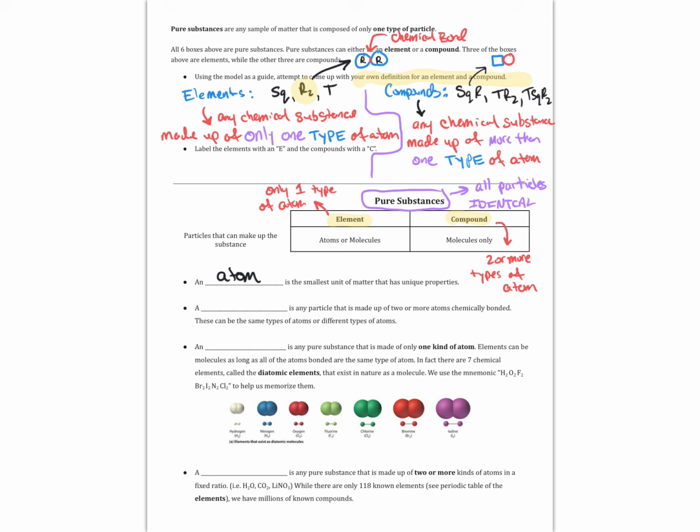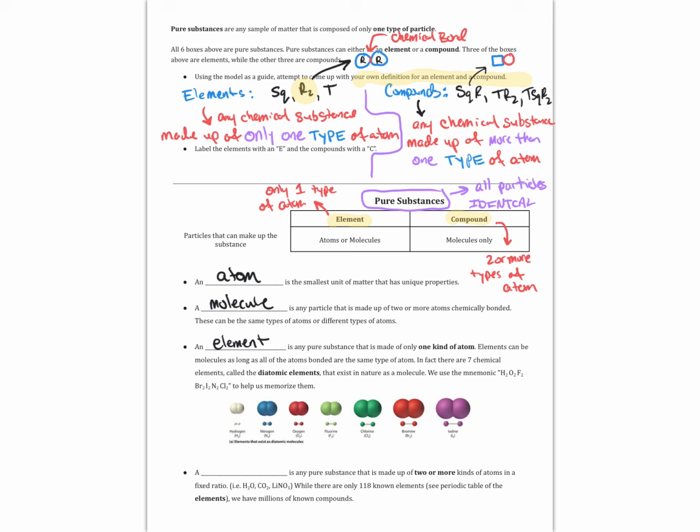So again, an atom is the smallest unit of matter that has its own unique properties. A molecule is any particle that's made up of two or more atoms chemically bonded. These could be the same type of atoms or they could be different types of atoms. An element is any pure substance that is only made up of one kind of atom. Elements could be molecules as long as all of the atoms bonded are the same type of atom.